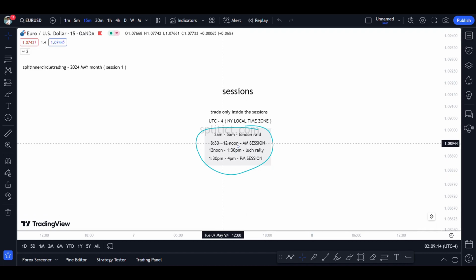If you're from New York or from London, you can trade only the AM session, or only the lunch rally, or only the PM session, whatever it is. You get setups in all 4 timings. That's the beauty of this.